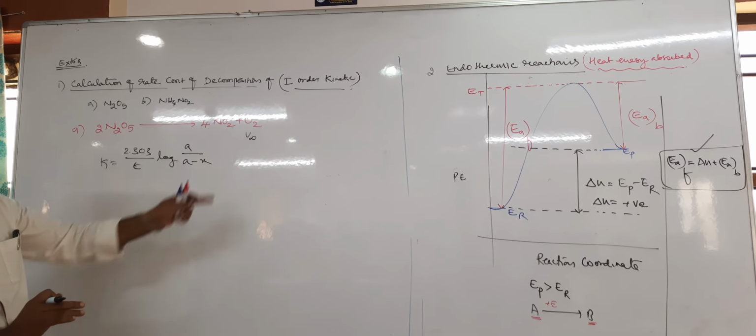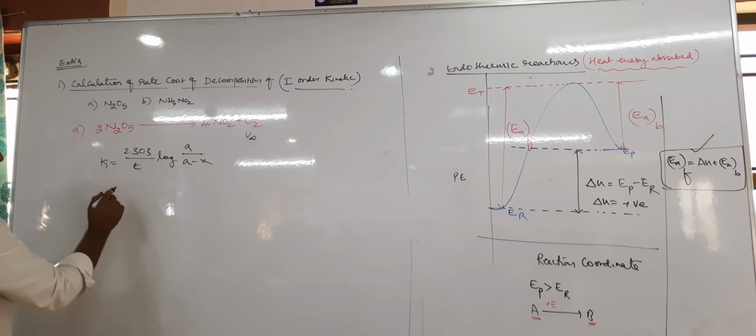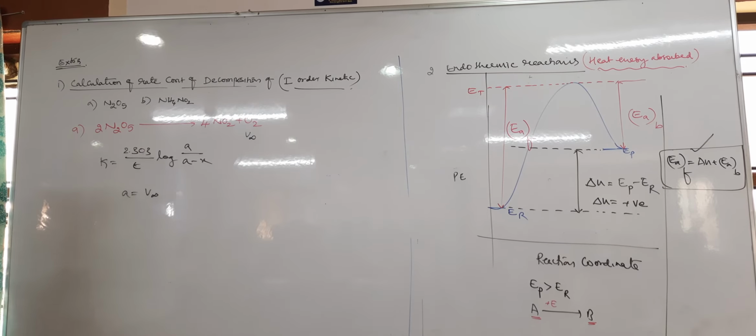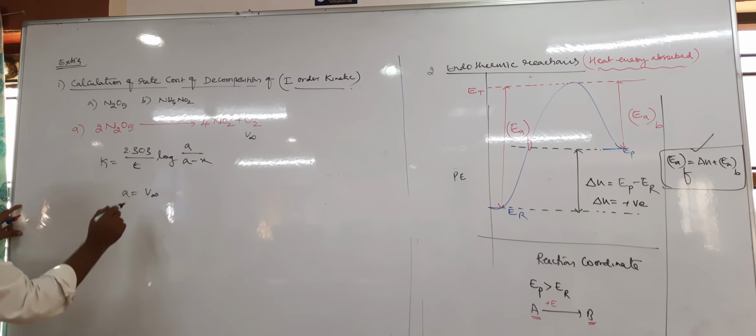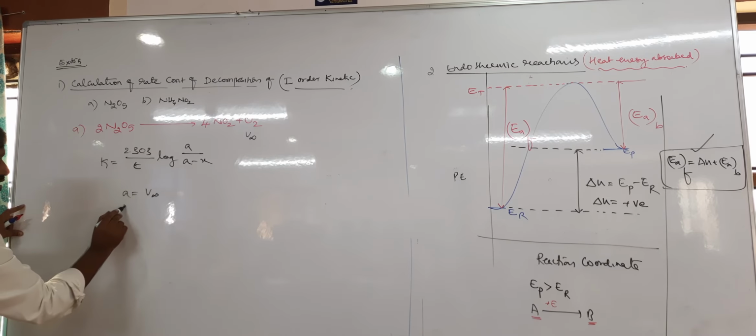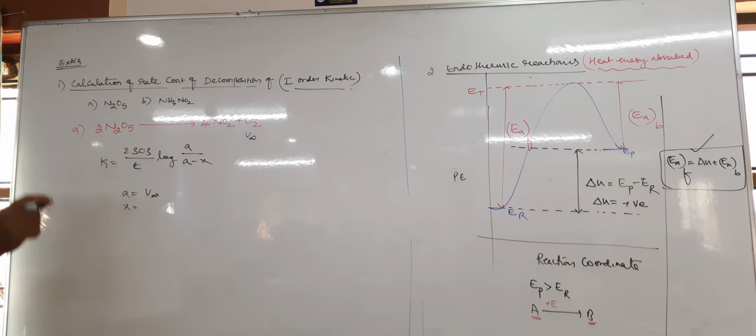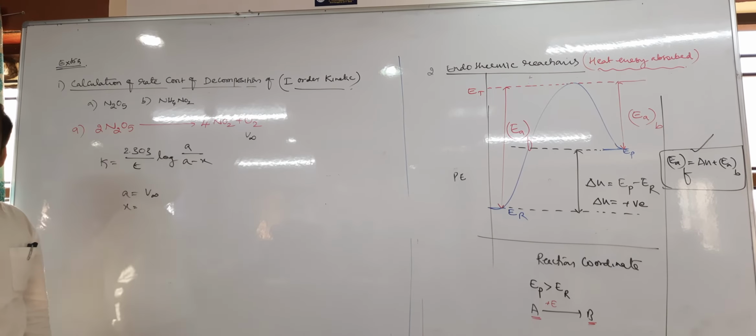Okay, that means instead of A you can take V infinity, the volume of oxygen liberated after infinite time, which is nothing but complete dissociation. Next, again A infinity, then X equal to what? I want it in terms of volume. Now what actually is X equal to? The volume of the product liberated.